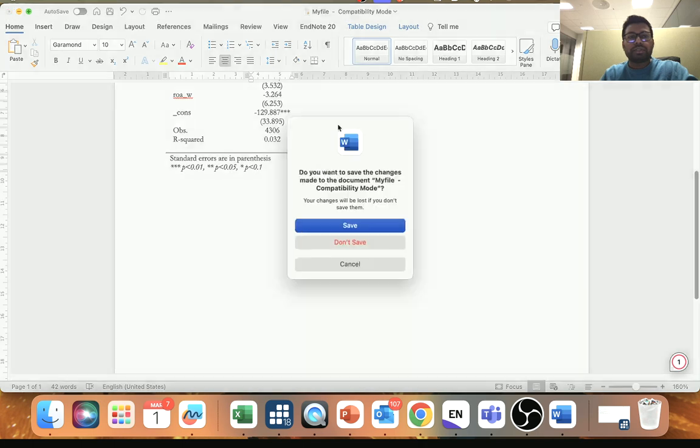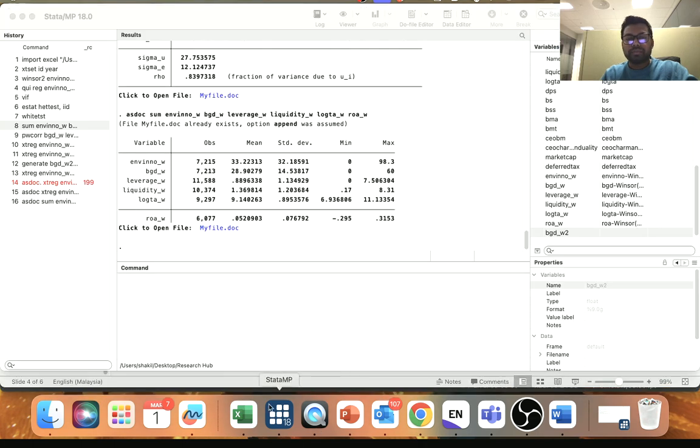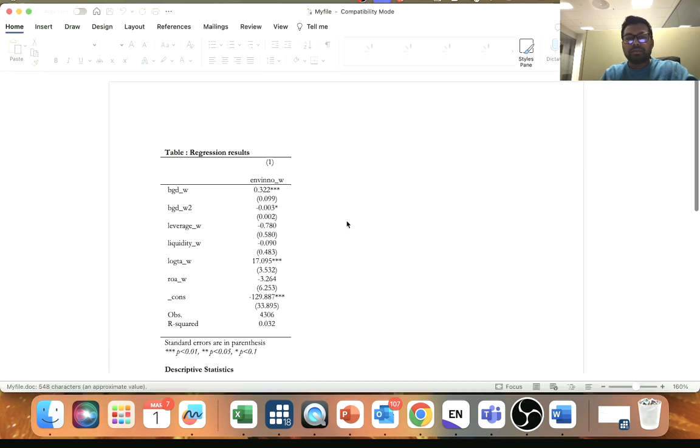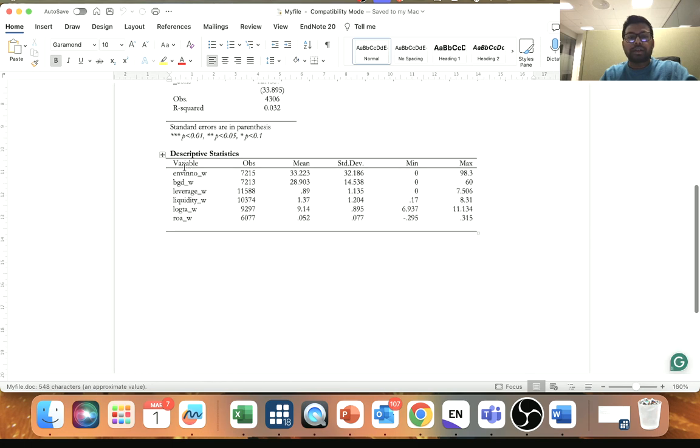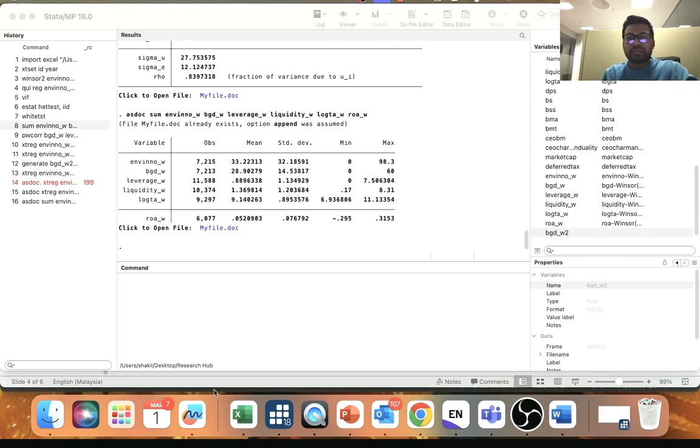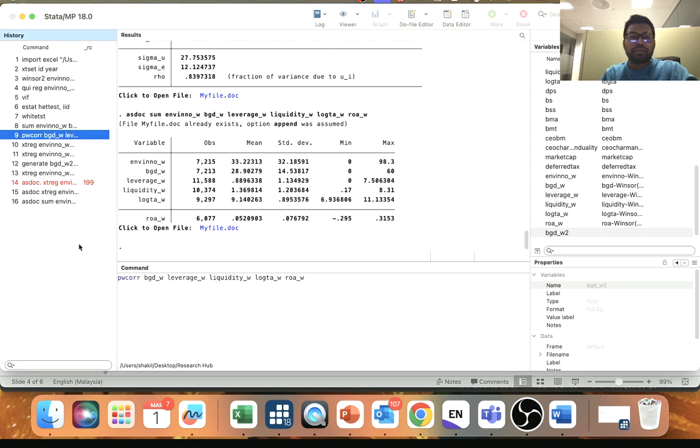Sorry, I need to close it. So here you can see the descriptive statistics as well. And then if you want the pairwise correlation, also do the same thing, type as doc.